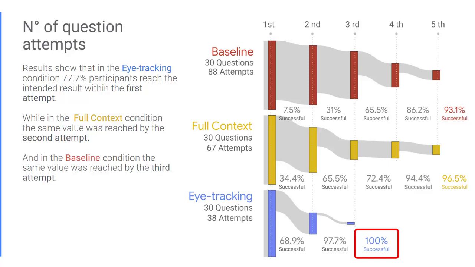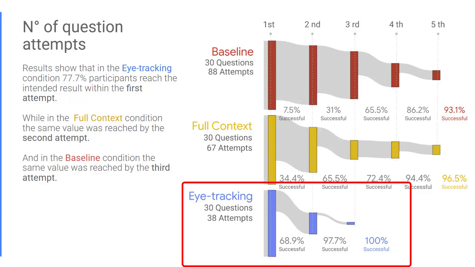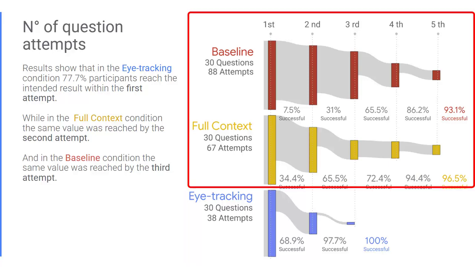Finally, in the eye tracking condition, all participants found satisfactory answers, but in the full context and baseline conditions, not everyone did. Our initial aim was to assess how effectively each condition enabled implicit communication. Our results show that in the eye-tracking condition, the preformulated implicit questions led to successful answers, while in the other two conditions, participants had to reformulate the question multiple times and in some cases never reached the answer.